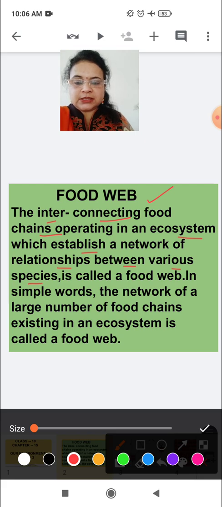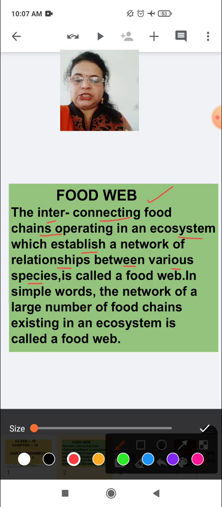Various species means a type of network interconnecting for food, like one organism is dependent on many, and many organisms are dependent on one. So this is an interconnected network of relationships between various species.